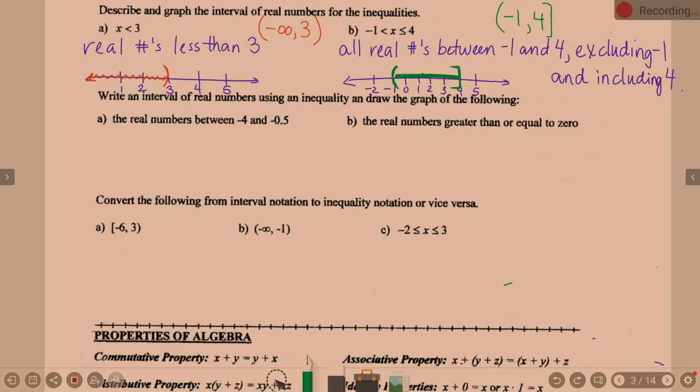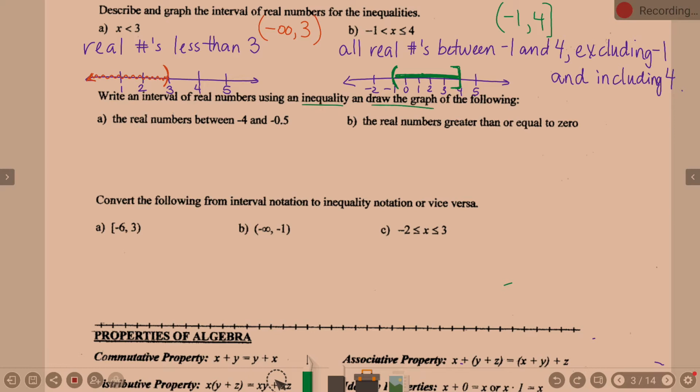Let's go ahead and look at A. Write an interval of real numbers using an inequality and draw the graph of the following. I can't read my own directions here.